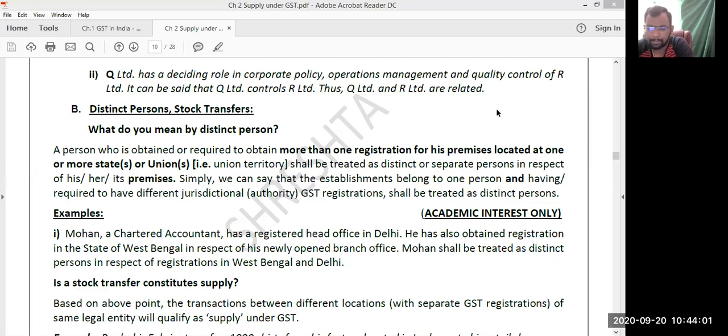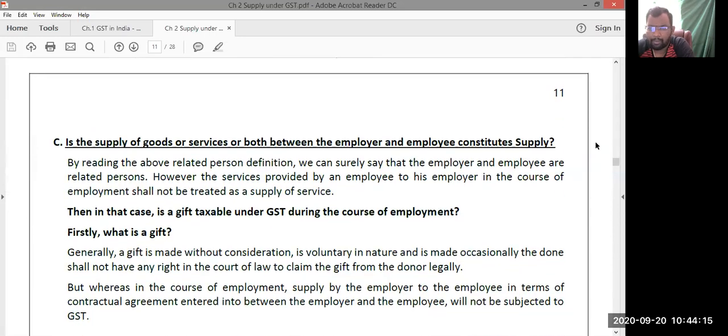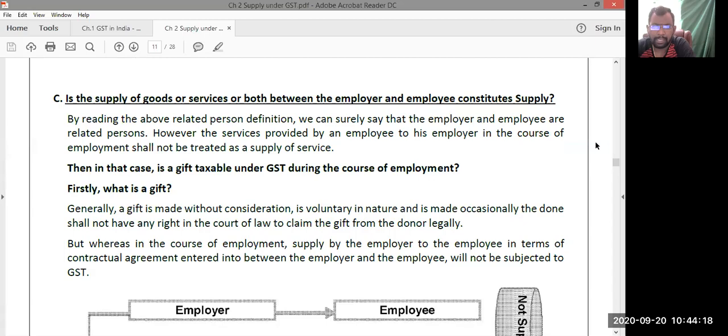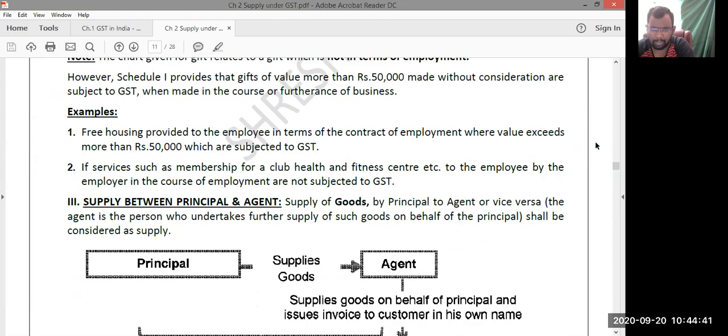Next. Does stock transfer constitute supply? Answer is absolutely yes. It constitutes supply even though the consideration factor is missing out. It is liable to GST. Is the supply of goods or services or both between the employer and employee a supply? Answer is no, sir. Basically, whatever services are provided by the employee to the employer in the course of employment do not amount to supply, not liable to GST. But when it comes to gifts, if it is less than or equal to 50,000, exempted, not a supply. Exceeding 50,000 amounts to supply.